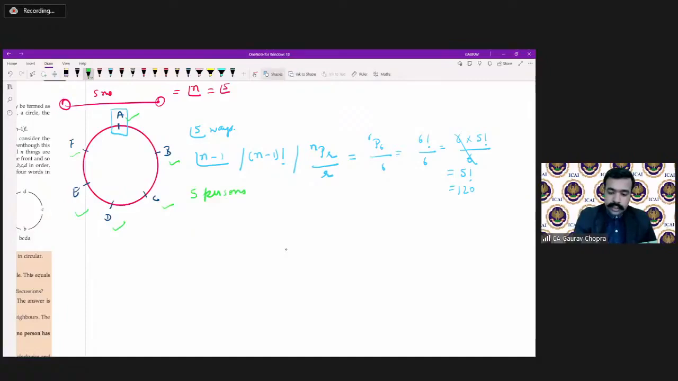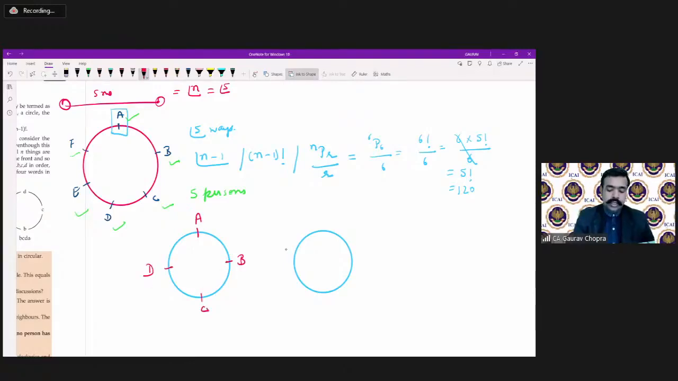Let us take one more example. Now this is the round table, this is also a round table. So here we have to arrange 4 persons, A, B, C and D. So in how many ways can this be done? In how many ways can 4 persons be arranged on a round table, this we have to tell. What will be the answer?